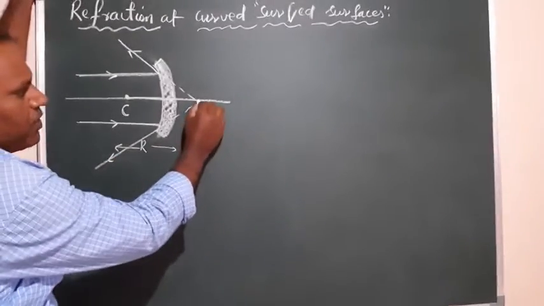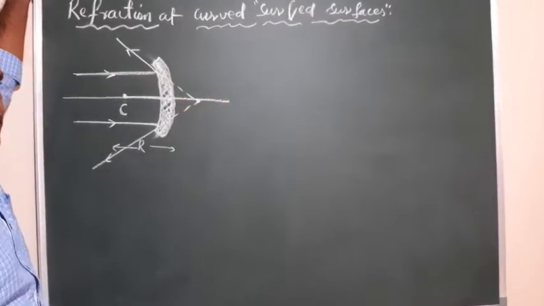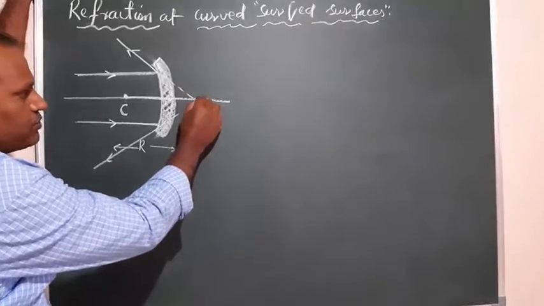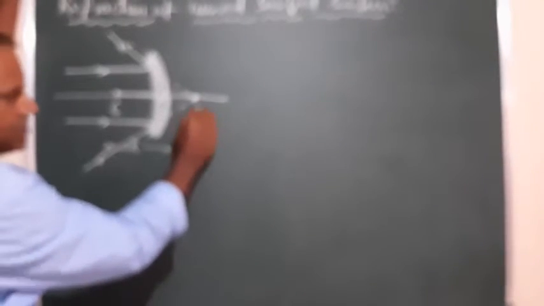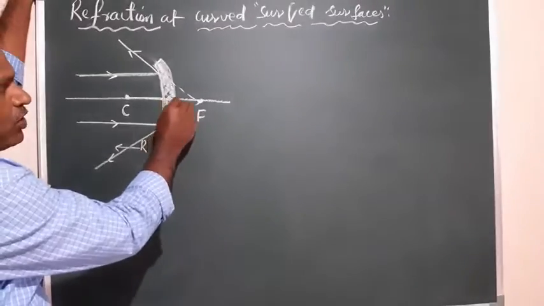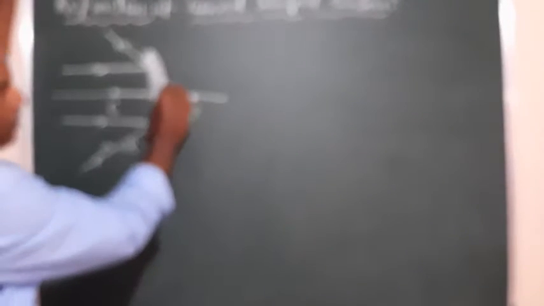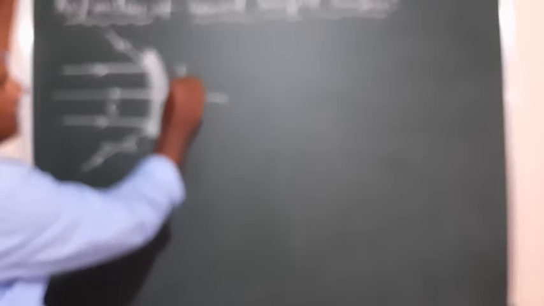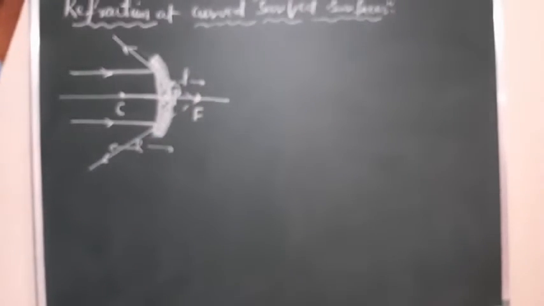Where the refracted rays meet when you extend them backward, that point is called the focus. From the pole to the focus, this distance is called the focal length, represented by small f.